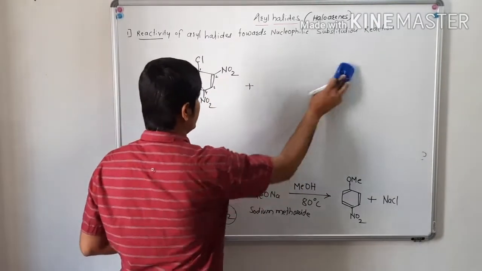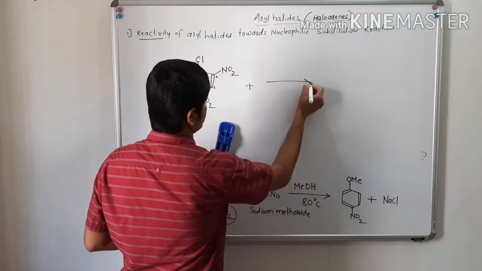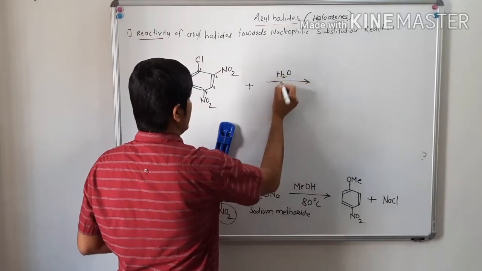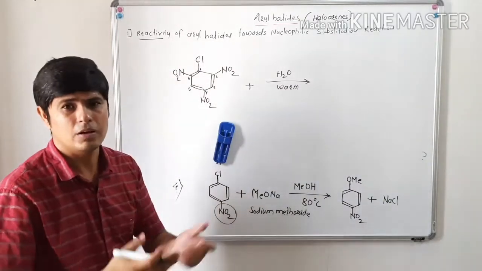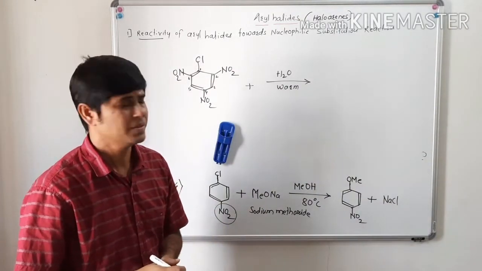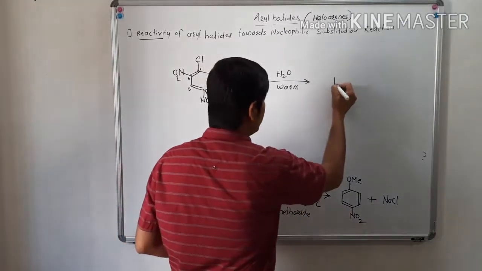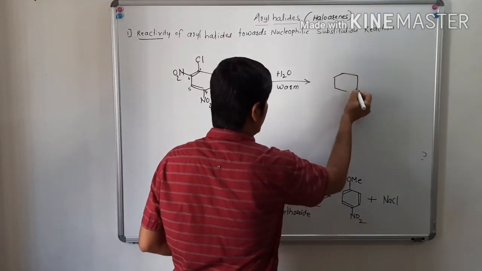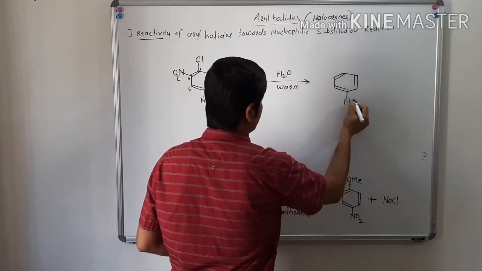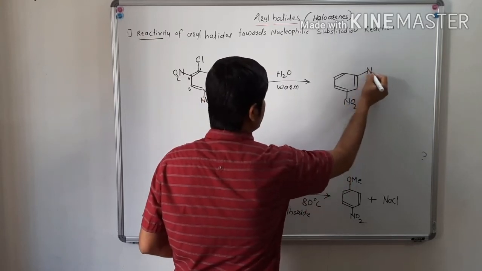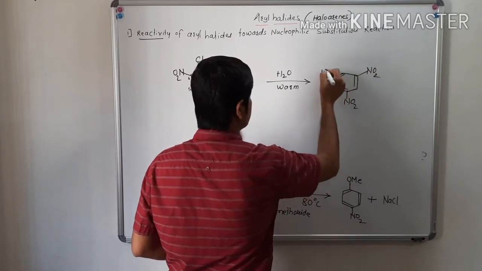The nucleophile is just water. And we have just warmed that solution to around 40-50 degrees Celsius. The reaction takes place and there is formation of the product 2,4,6-trinitrophenol. Again, this is a hydrolysis reaction.